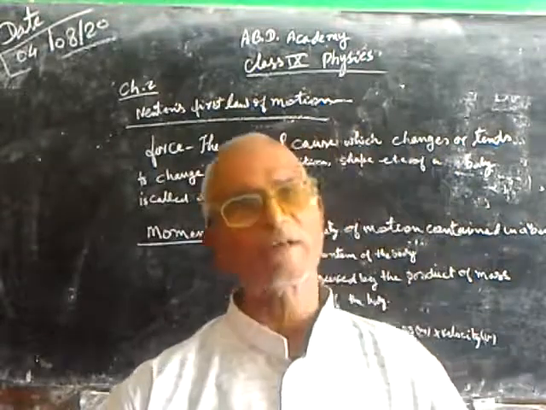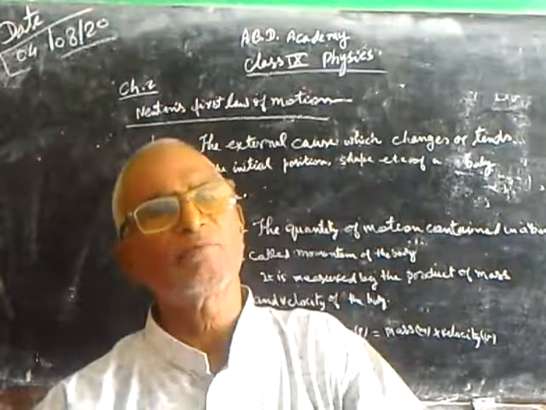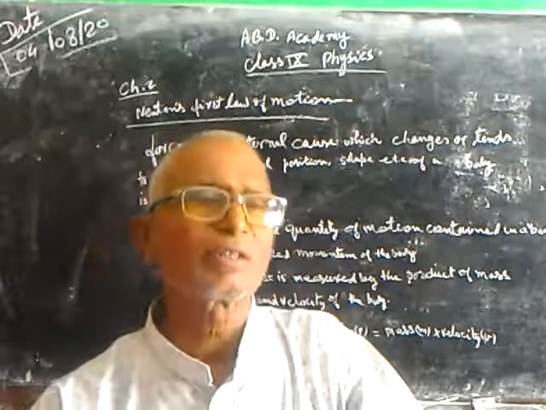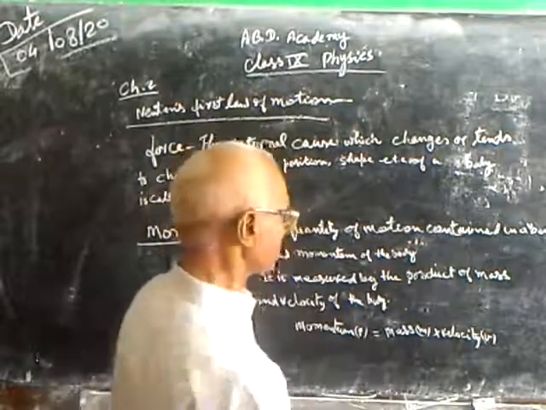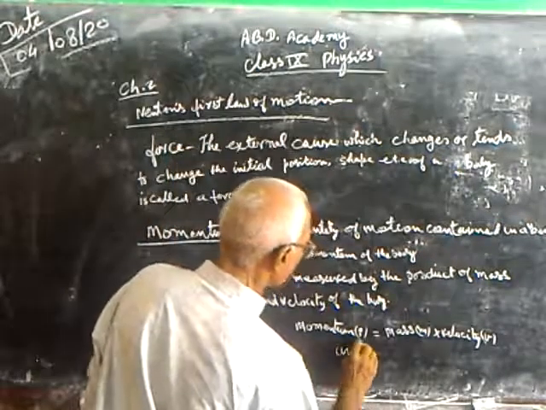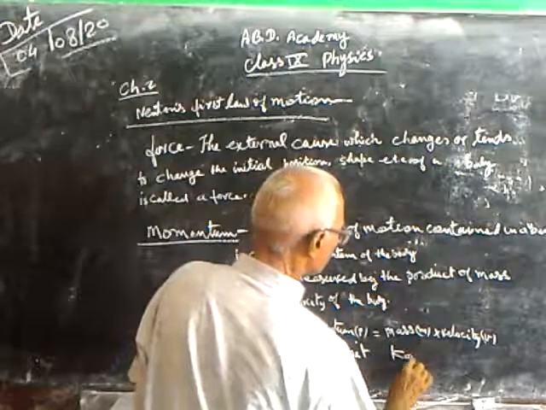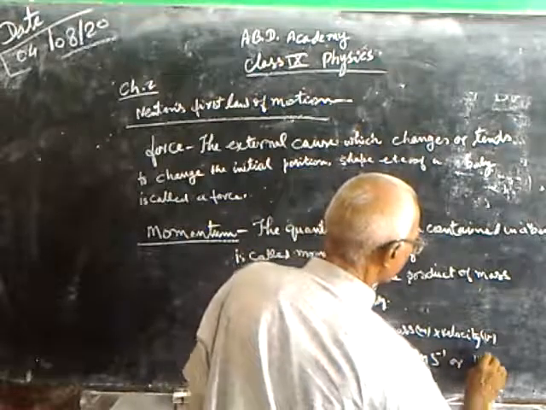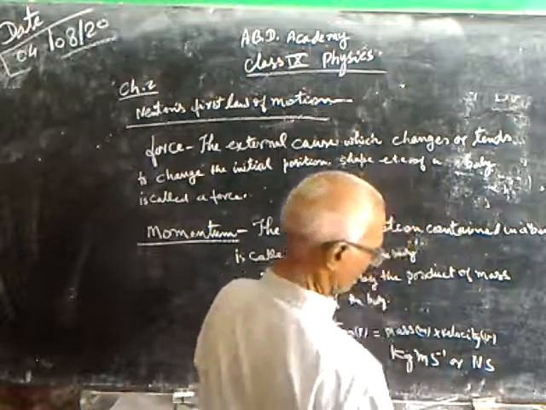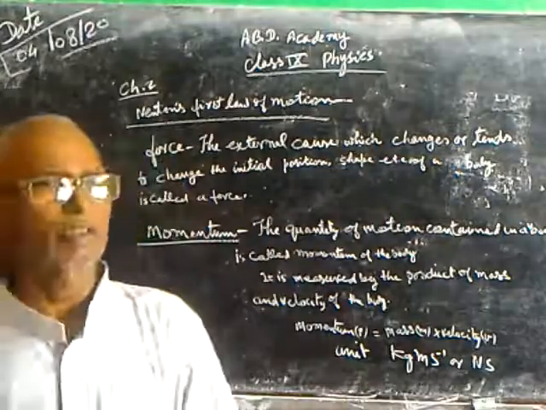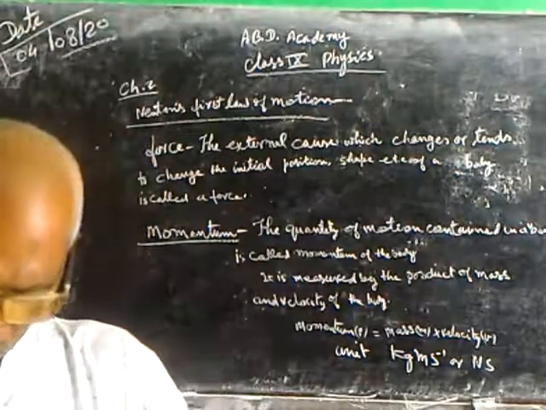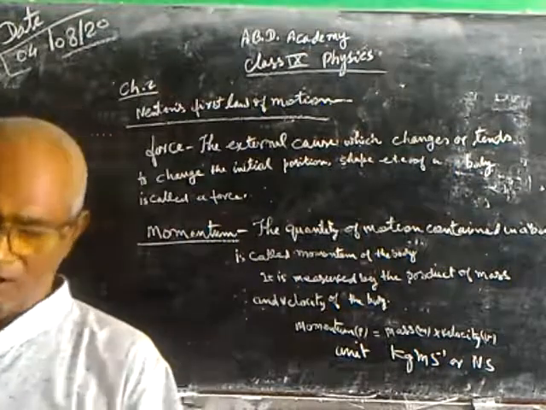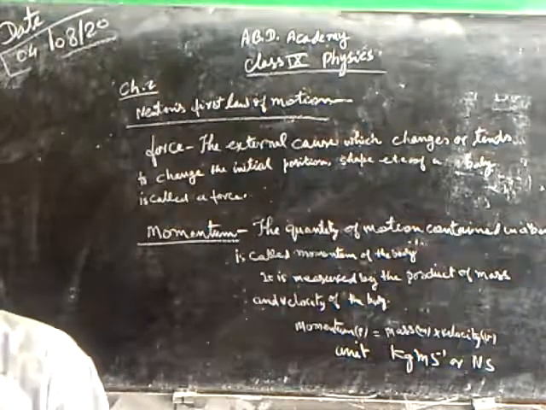Unit of momentum is kg meter per second or Newton second. Its unit is kg meter s minus 1 or Newton second. Both are the units of momentum. And in the second law, we shall discuss the role of momentum.